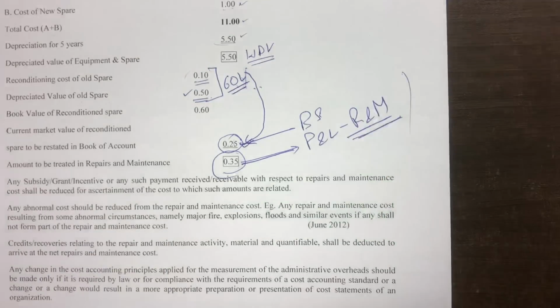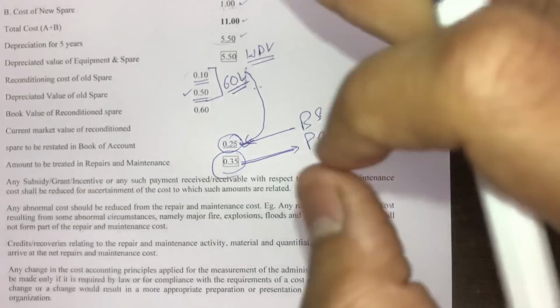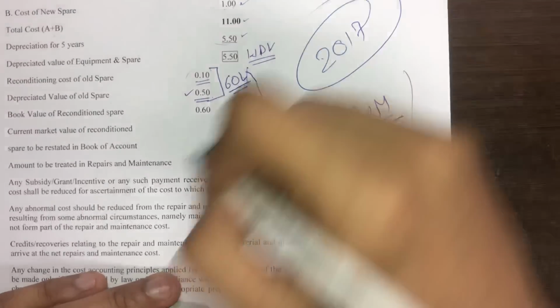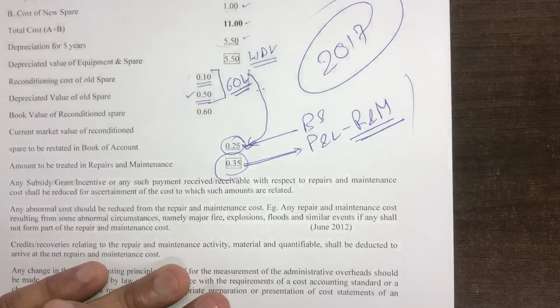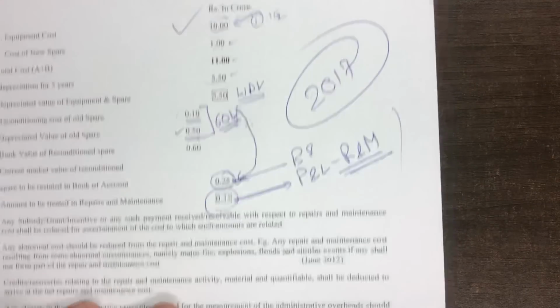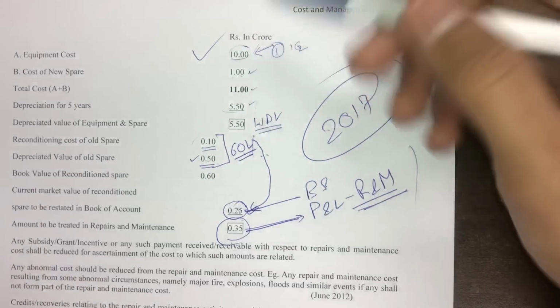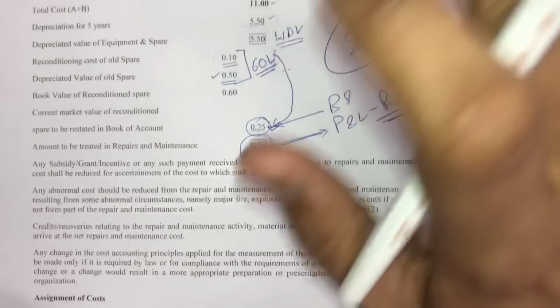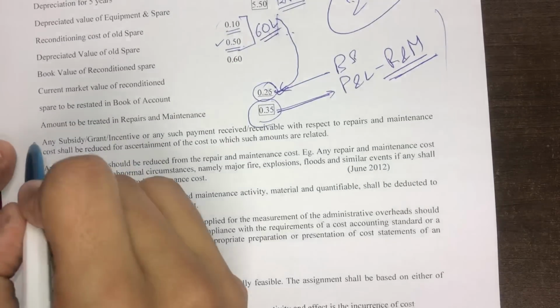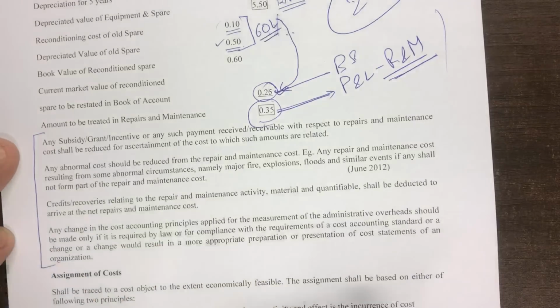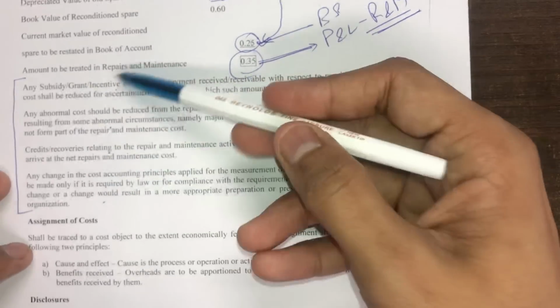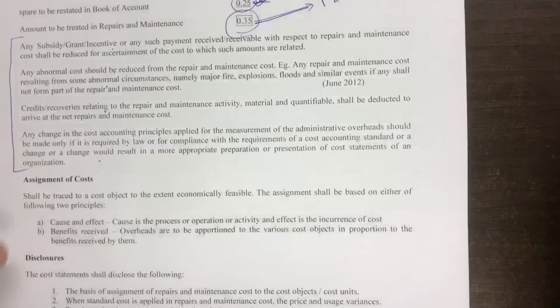Students, let me tell you, this is one of the most important amendments which has been carried out by 2017 amendments in the rules and the cost accounting standards. So from an exam perspective, it is really important. You have to understand the numerical as well as the theoretical portion very clearly. It should be clear in your head because a question can be asked from this concept in December attempt as well. Rest are same principles which we have already discussed several times.